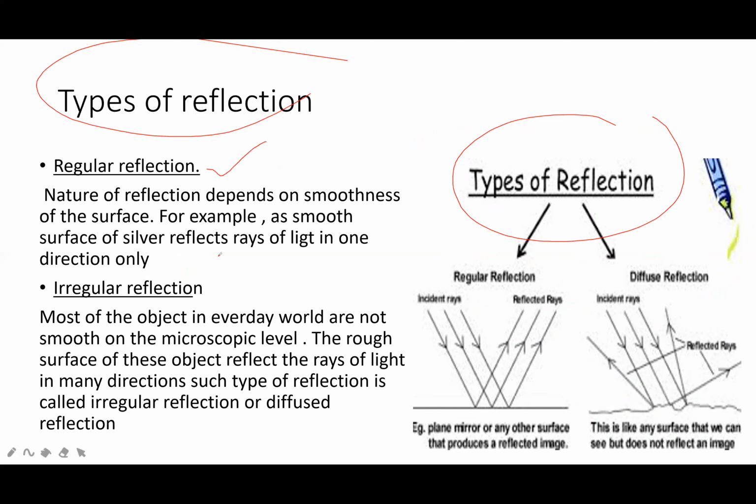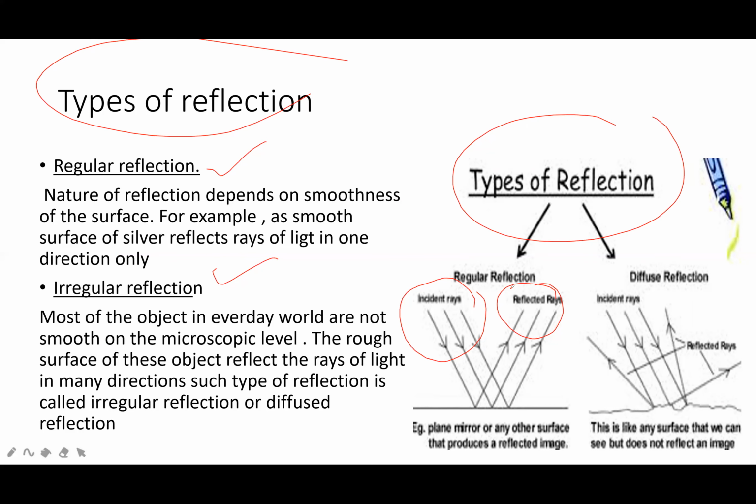Regular reflection and irregular reflection. If a beam of light is incident on the surface in a parallel way and is reflected in a parallel way, then it is called regular reflection.